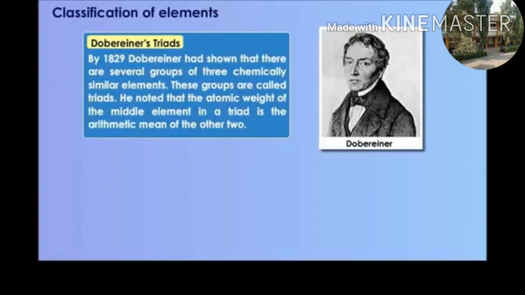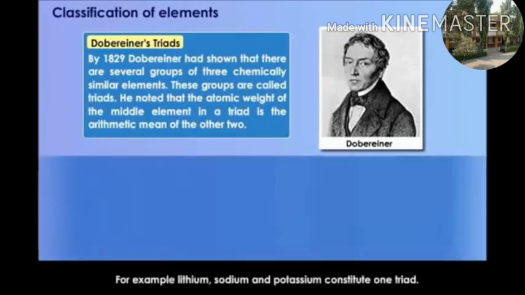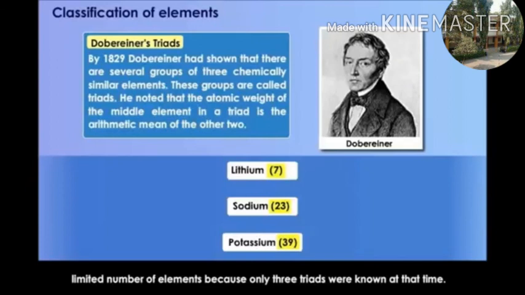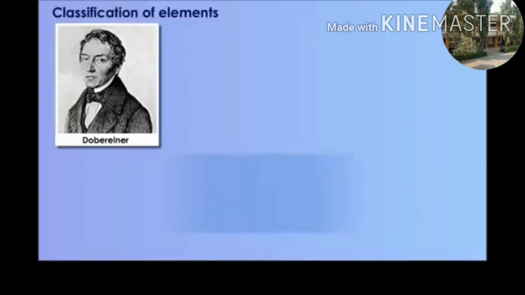Dobereiner arranged groups of three elements having similar properties in increasing order of their atomic mass. He saw that the middle element shows properties of the other two, for example lithium, sodium, potassium. The classification was not satisfactory as it could be applied to a limited number of elements, because only three triads were known at that time. Here we see the lithium, sodium and potassium triad.